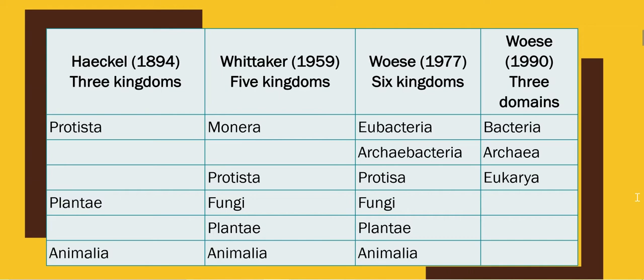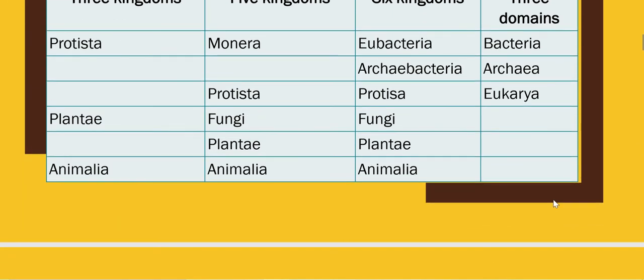So first of all you should retain the names of these scientists. Likewise, first of all, you can write down this: Haeckel 1894, Whittaker 1959, Carl Woese 1977, again Carl Woese 1990. So this was about the basic pattern of classification, scientist name and their year.